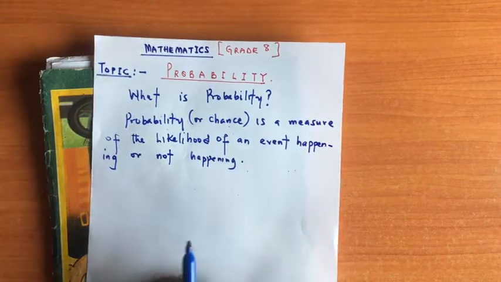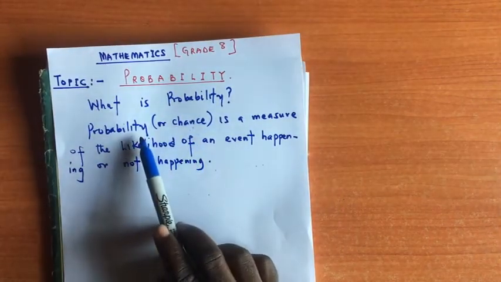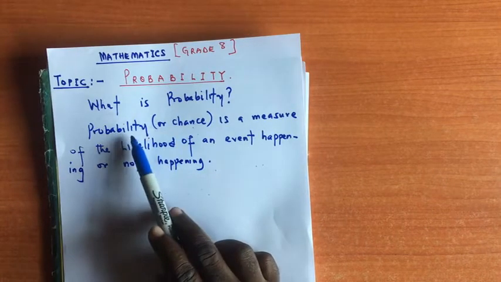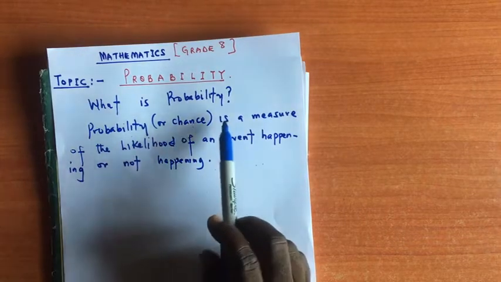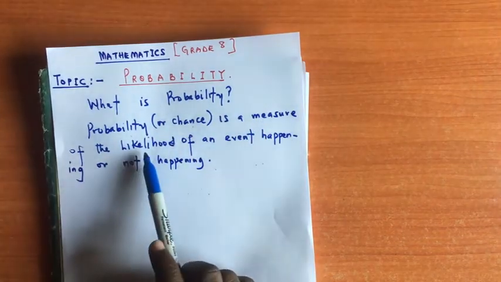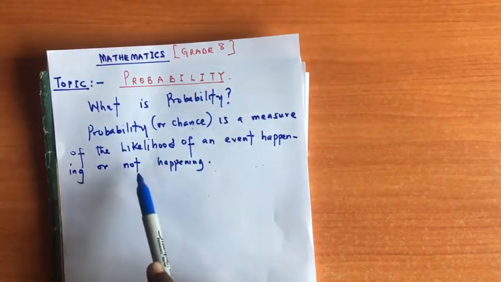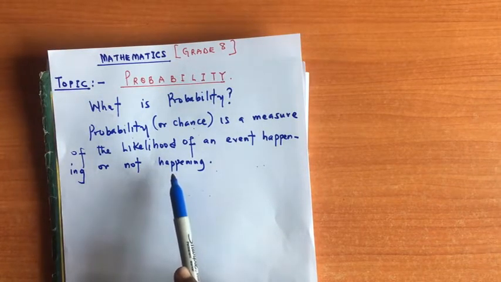Okay, we have to look at this again. Probability or chance, at times another word for probability is chance. It's a game of chance. It's a measure of the likelihood of an event happening or not happening. That is our definition of probability.